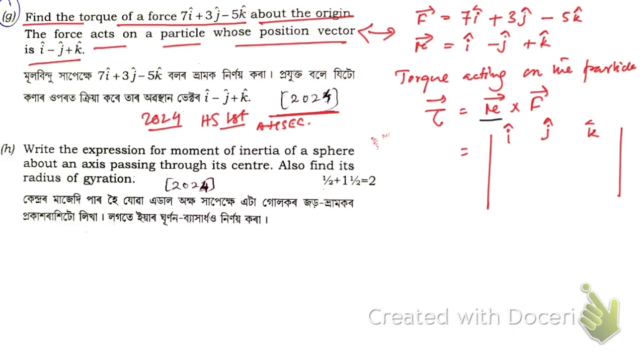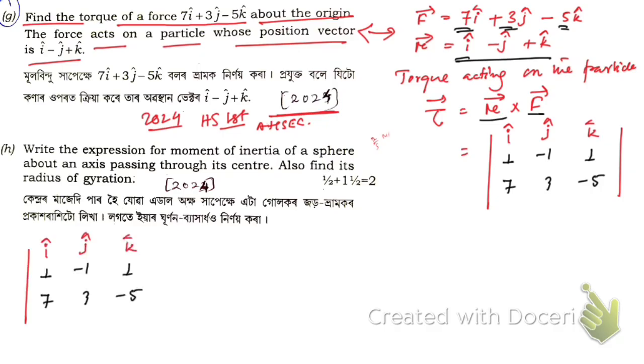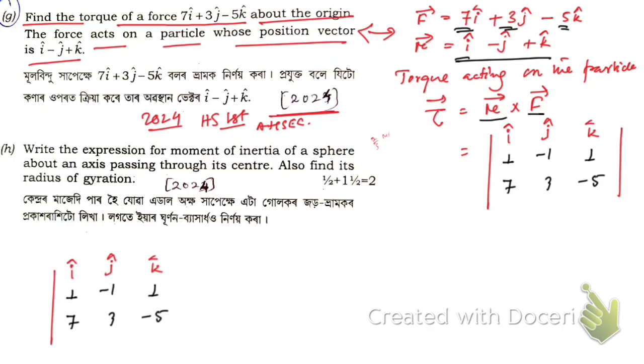First, here we have R cross F. First write the coefficients of R. Here we have nothing before i cap, means 1. So let me write 1, minus 1, then plus 1. Okay, then take the coefficients of the vector F, that is 7, 3 and minus 5. Then how to find this? First let me write these coefficients here as well. So give me a second. So here you see, do one thing.